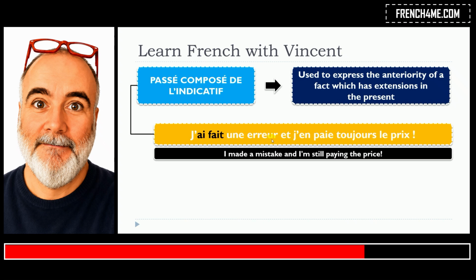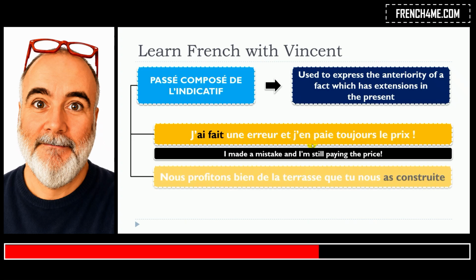So it's in the past. But the consequence of this mistake is that j'en paie toujours le prix. So the verb here is payer. It's the present in that case. So you can see that there is an impact that still continues in the present.